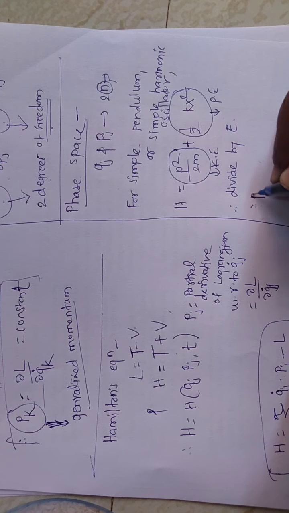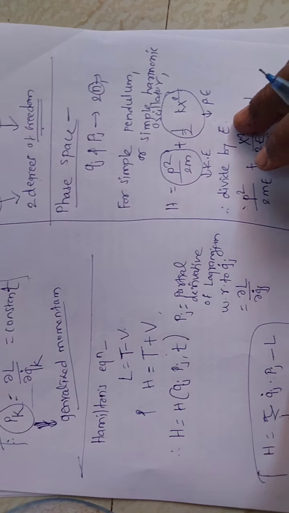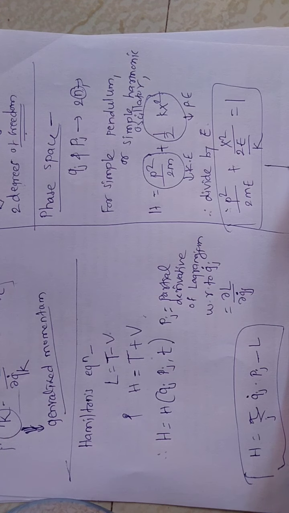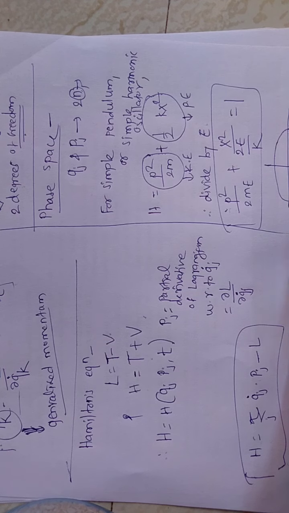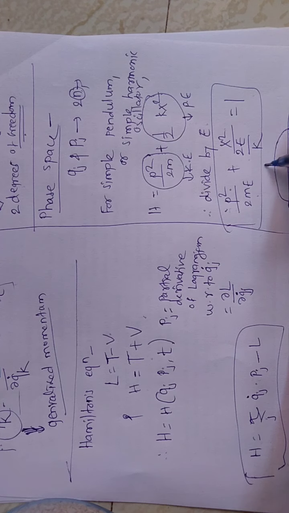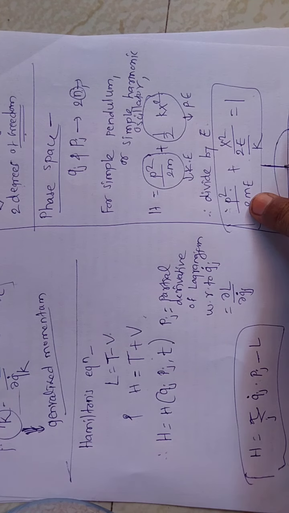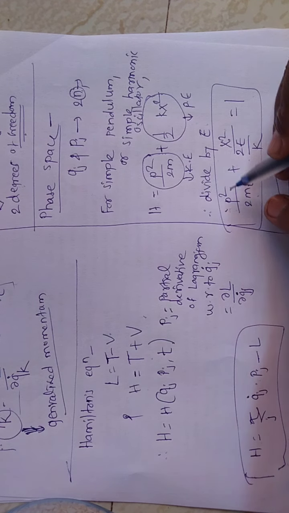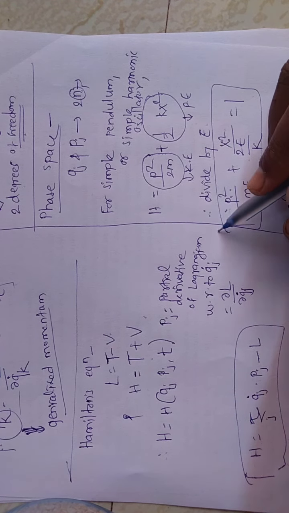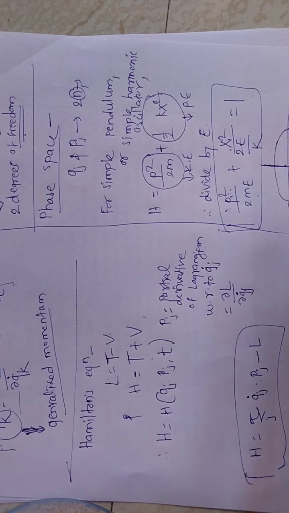So the above equation becomes p square divided by 2mE plus x square divided by 2E upon k is equal to 1. So this is the equation, and what is this equation of? It is an ellipse, right? x square upon a square plus y square upon b square, this equation is of an ellipse. So we can get the ellipsoidal nature. Here in this equation x is a generalized coordinate and p is a generalized velocity. So the fourth chapter is completed.